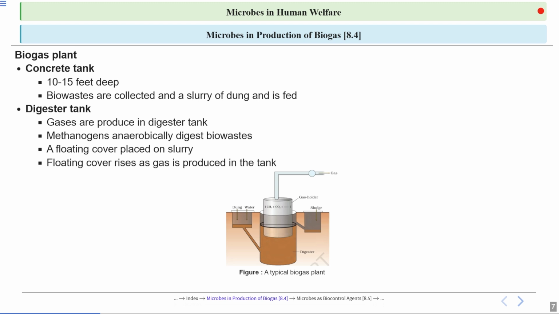Then there are these outlets. One is this gas outlet from which the biogas reaches the nearby house. Another outlet is this slurry outlet, where the spent slurry moves out, and the spent slurry is very rich in nutrients and can be used as a biofertilizer. This is known as the sludge.